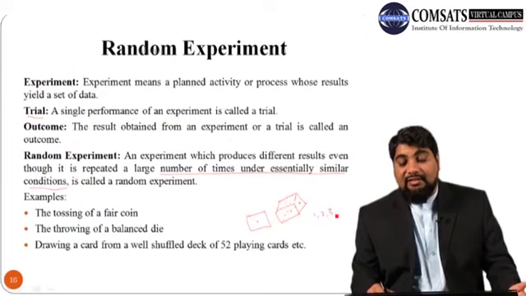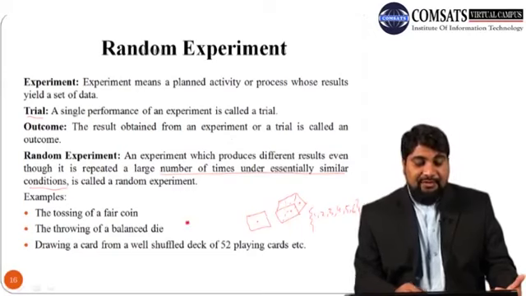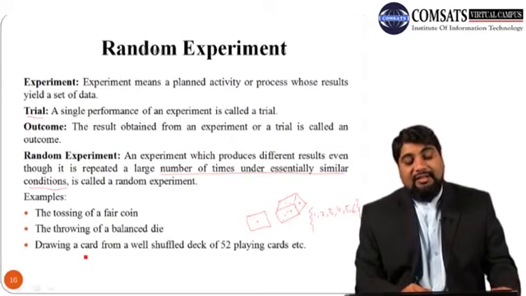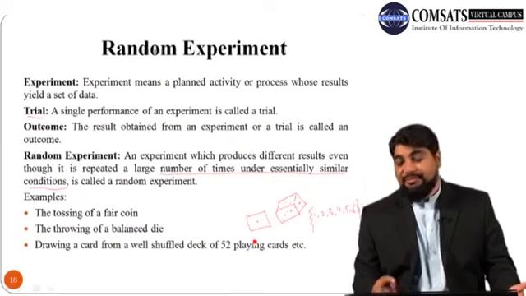These are the possible outcomes. If we throw a die, then actually we are conducting an experiment. Similarly, drawing a card from a well shuffled pack of 52 playing cards is also a random experiment.